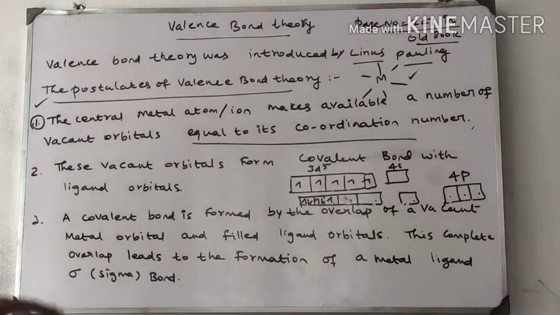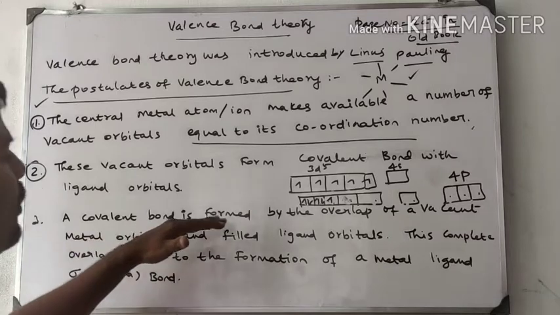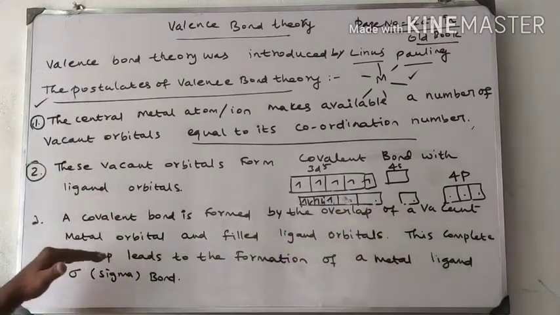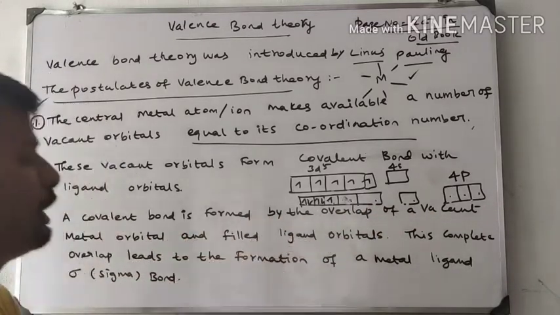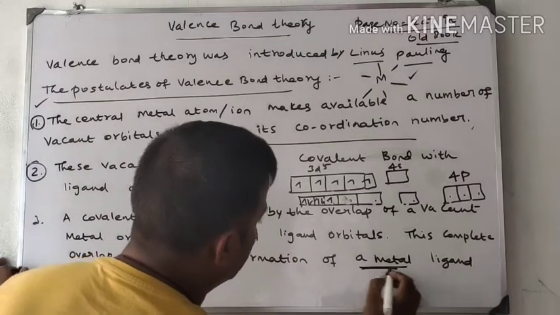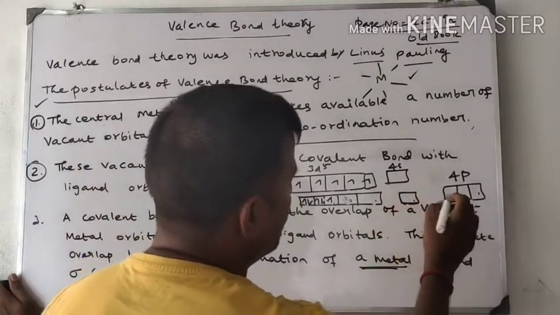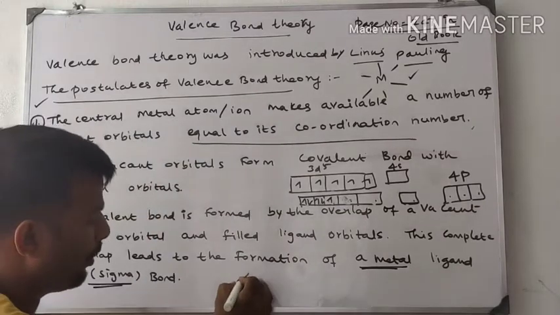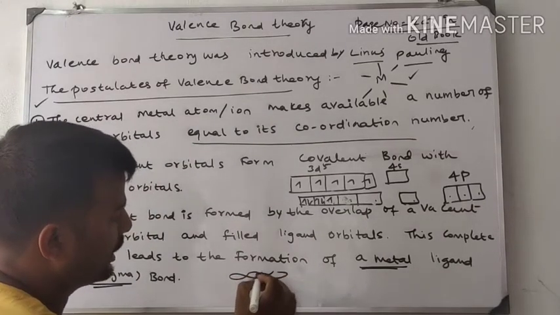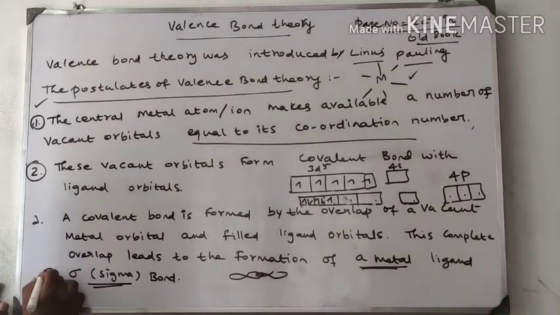Second, the vacant orbitals form a covalent bond with the ligand orbital. This I have explained, pairing of electrons. Next, a covalent bond is formed by the overlap of a vacant metal orbital and filled ligand orbitals. This complete overlap leads to the formation of a metal-ligand sigma bond. The bonding is not a pi bond, it is a sigma bond, a head-on, end-to-end overlapping. This is a very important point.